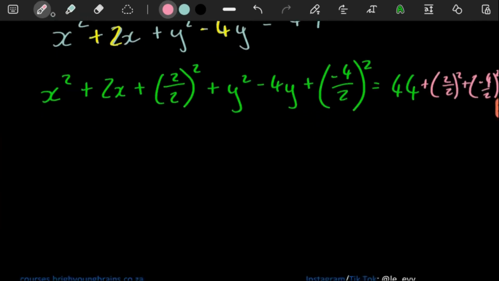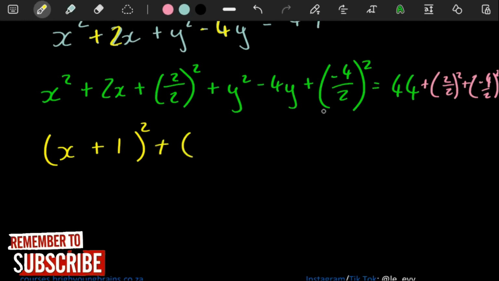So once that is done, we're now able to take these three terms here and factorize them. If you factorize these three terms, you'll have an x here. Whatever this is, you put that over there. The value inside here, 2 over 2, is a 1, which is going to be a positive 1. And this you square. You do the same here also.